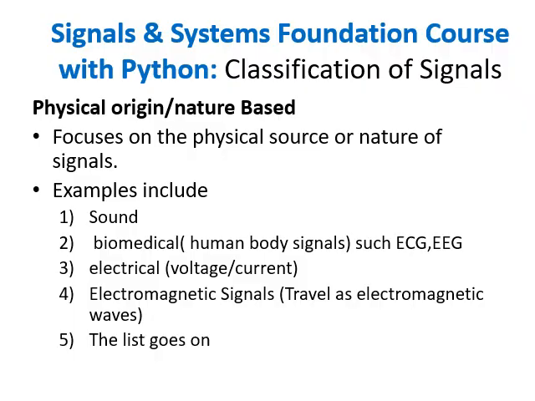Similarly, we have the electrical signal, and the electrical signals are the current and voltage signals. The other signals in nature are electromagnetic signals. They travel as electromagnetic waves and they don't require any medium for transmission, and this list goes on.